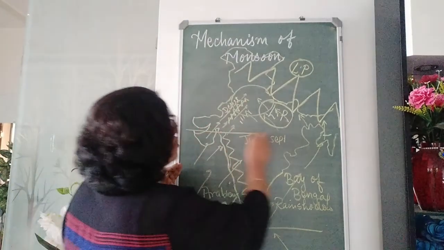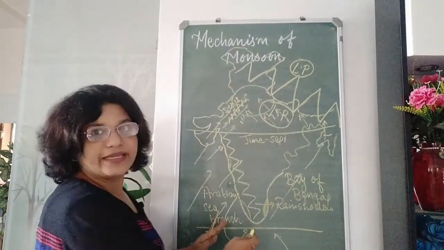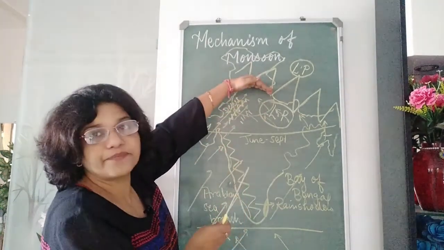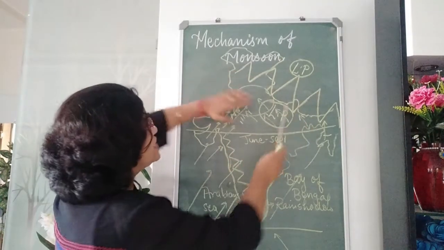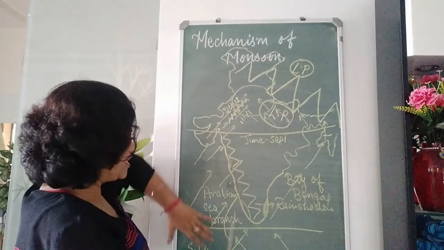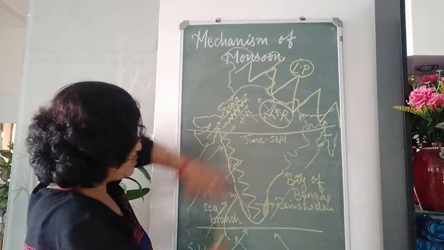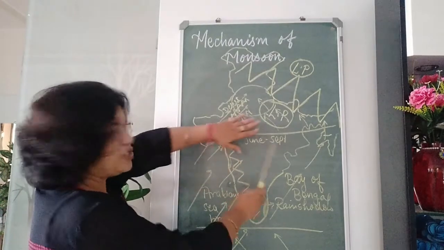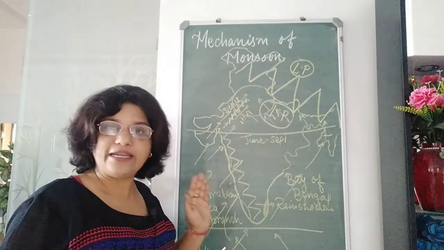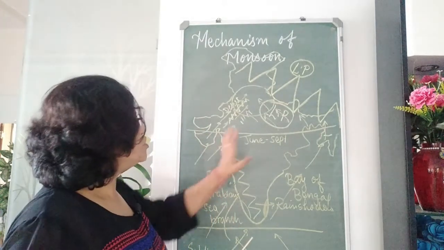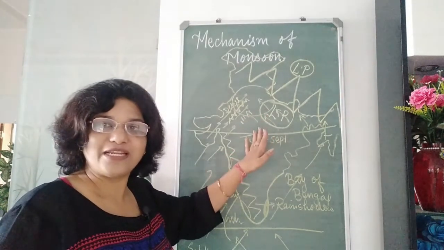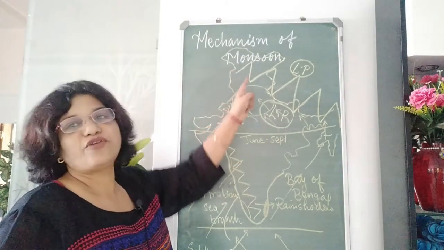Otherwise, the heat belt is normally below the Tropic of Cancer, but during the summer months the heat belt shifts towards the Ganga plains, and because the heat belt shifts, a low pressure area is created. So, the winds are attracted and therefore, the winds change direction. They were from land to sea, but now they are from sea to land. Hence, they are rain bearing winds, they are carrying moisture, and that is how the monsoons come to India. And that is the easiest and the shortest explanation to the mechanism of monsoon.